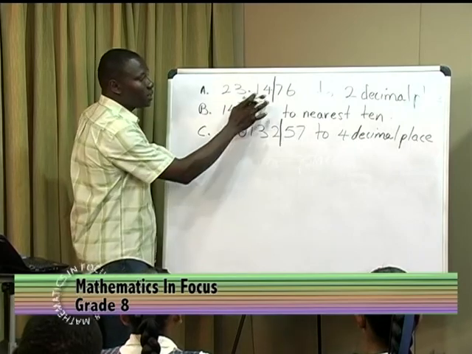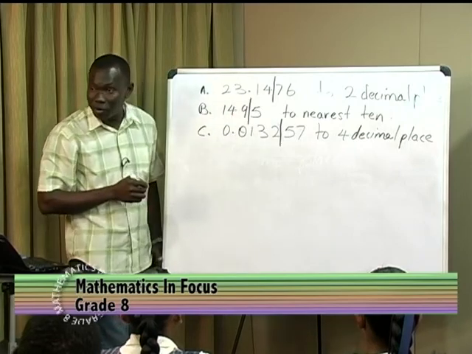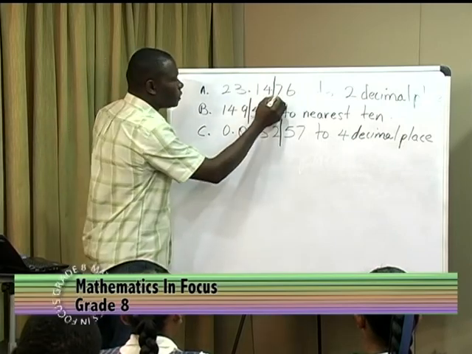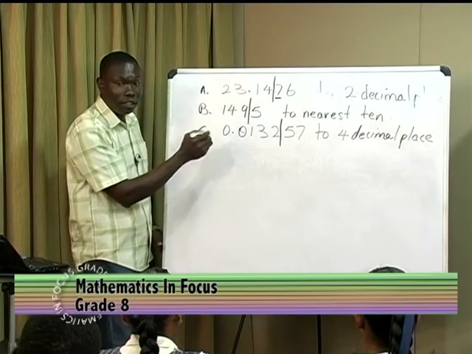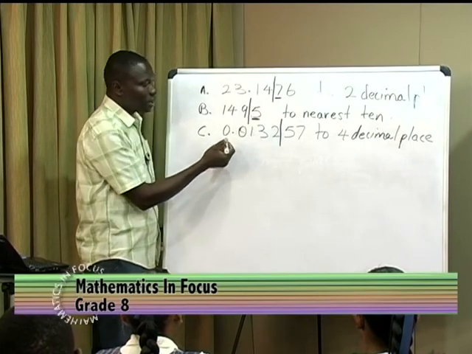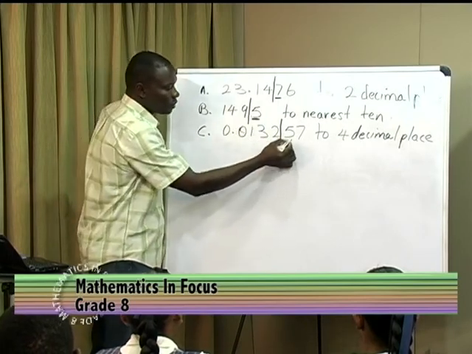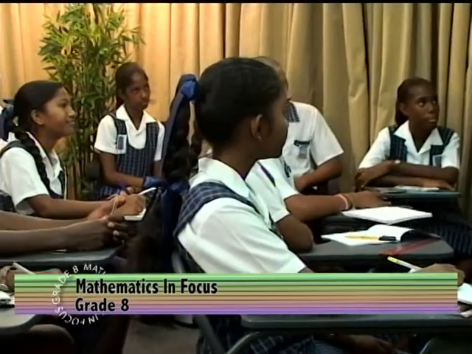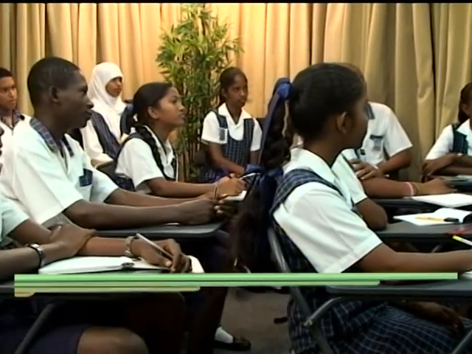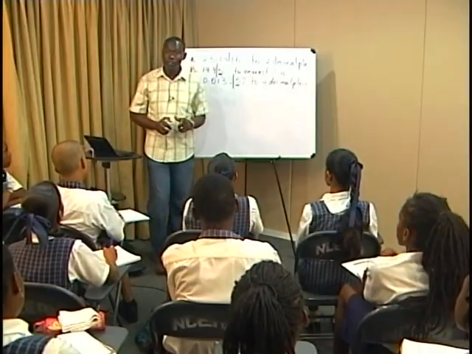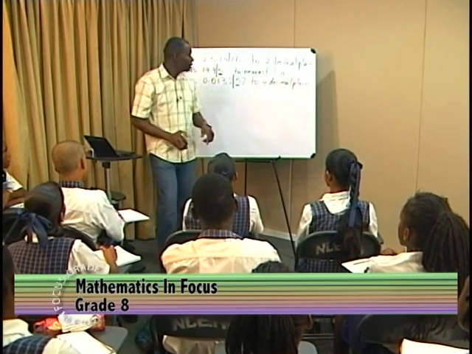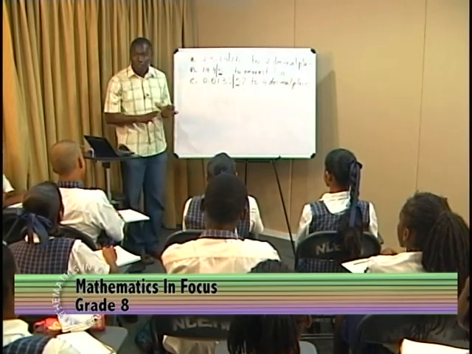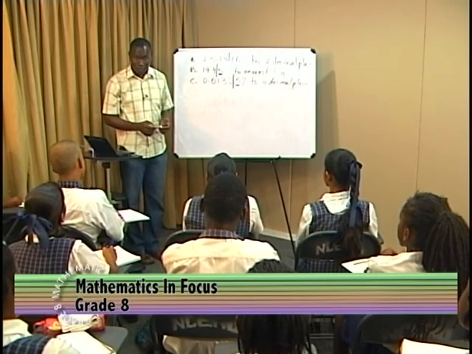So for example, we desire up to 4. We're interested in a number up to 4. So which is the digit that follows 4? 7. The digit that follows 9 here? 5. And the digit that follows 2 here is? 5. Good. So it says look at the digit which follows immediately after, and if that digit is less than 5, yes, if that digit is less than 5, well then you keep all the numbers just as they are without changing them.